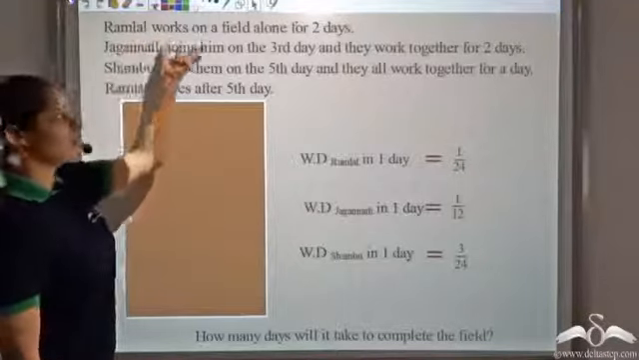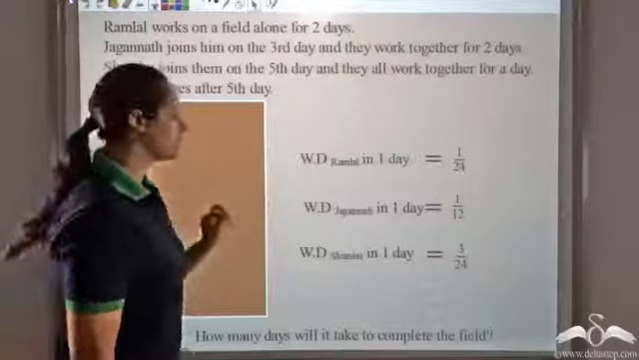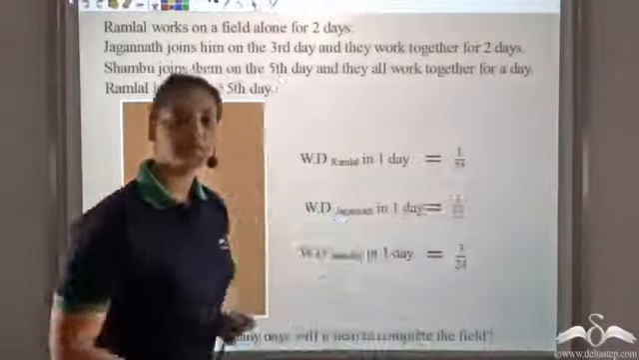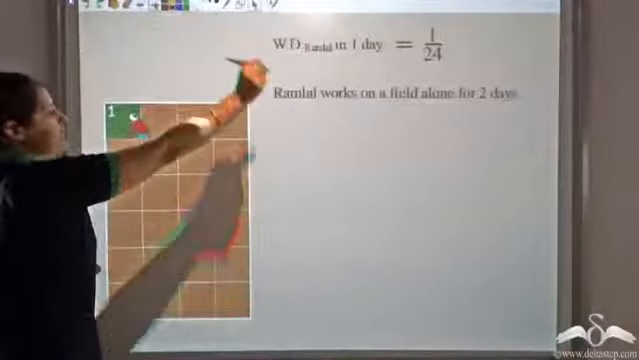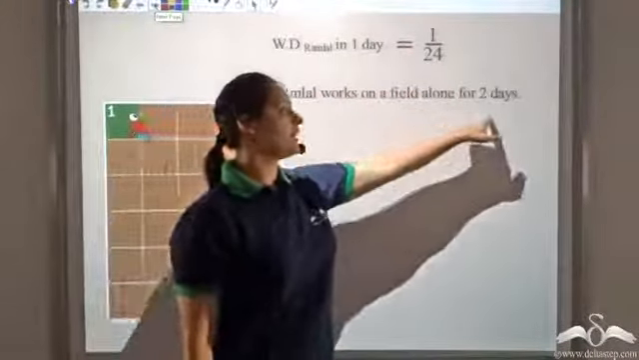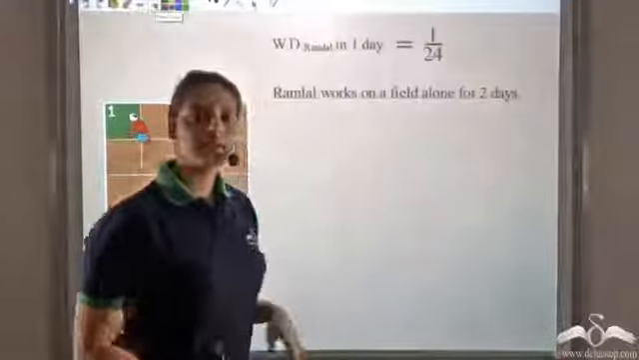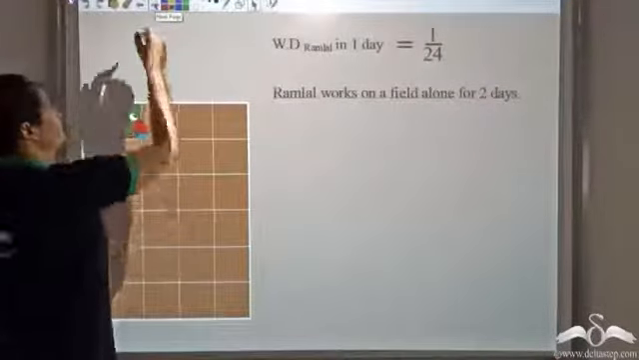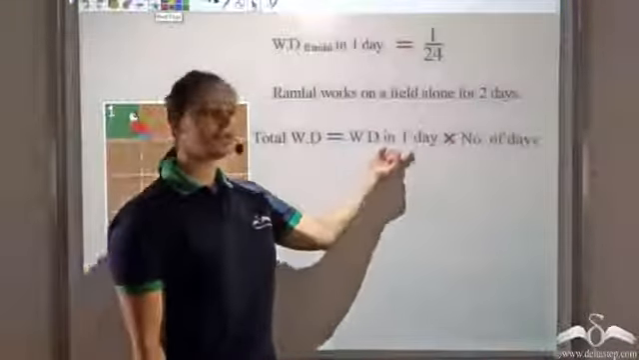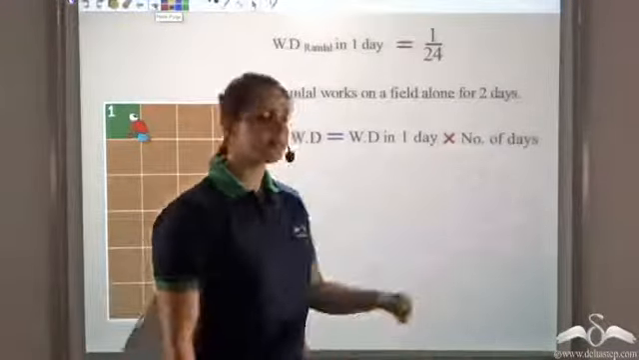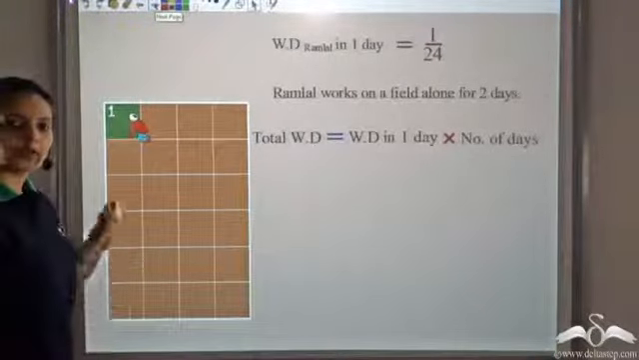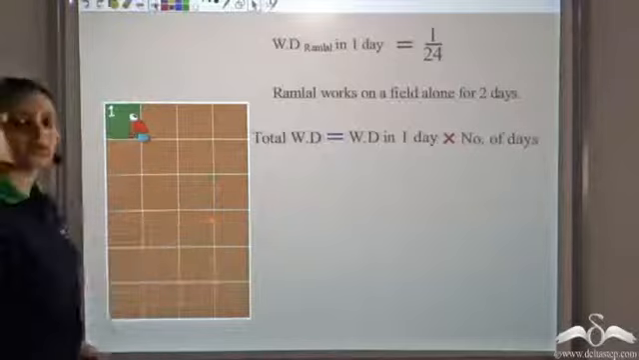We are told that Ramlal works on a field for 2 days. We know that Ramlal does 1 by 24th of the field in 1 day. So these are the two things that are given to us: his 1 day work and number of days he works on the field. So we can find his total work. Total work would be work done in 1 day into number of days. So this is Ramlal, who is doing one of these 24 equal parts. One part out of these 24 equal parts.